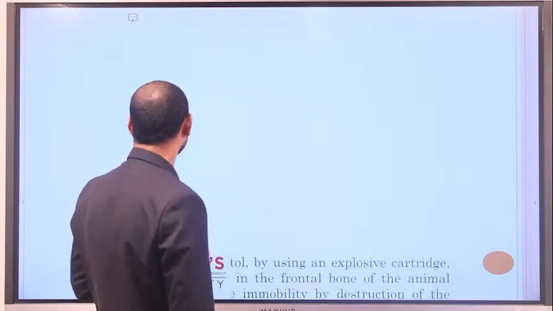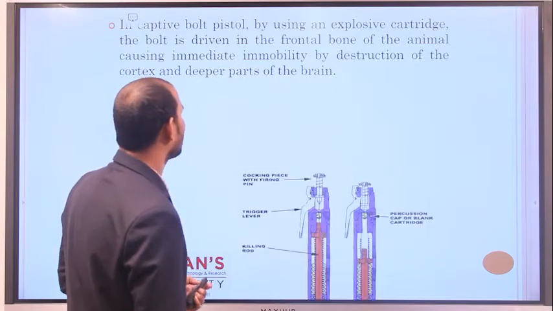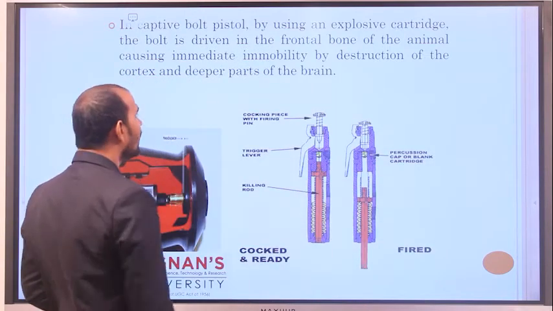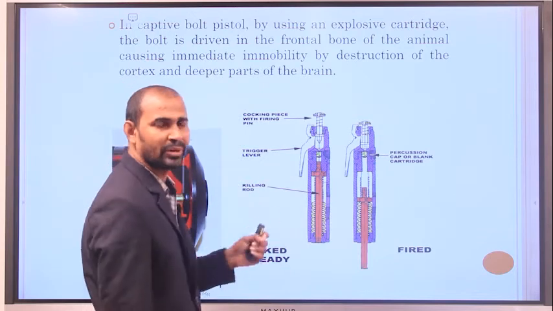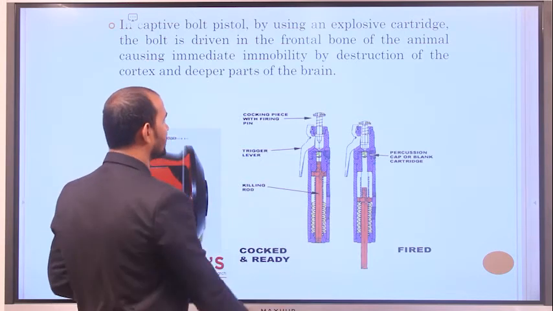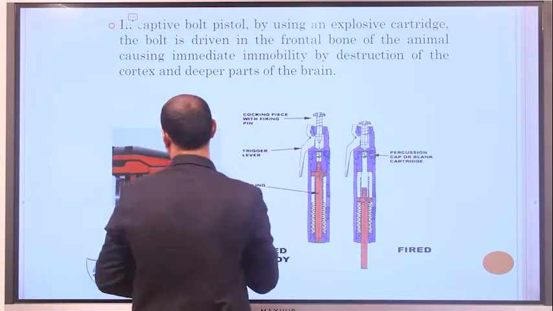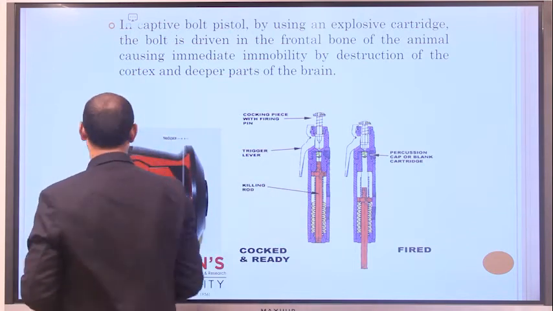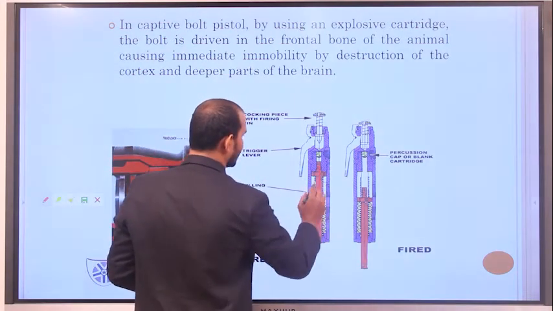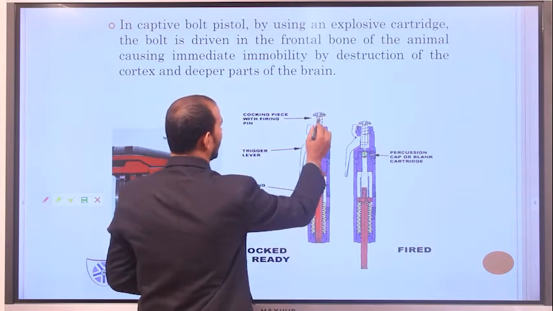Next, this is the schematic diagram or pictorial representation of the captive bolt pistol. It is filled with an explosive cartridge. These are the bullets.